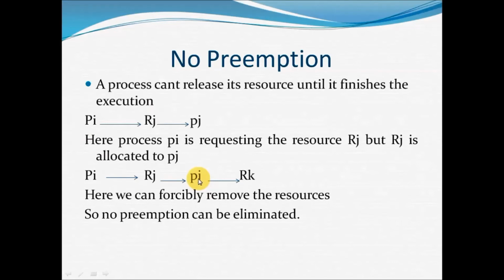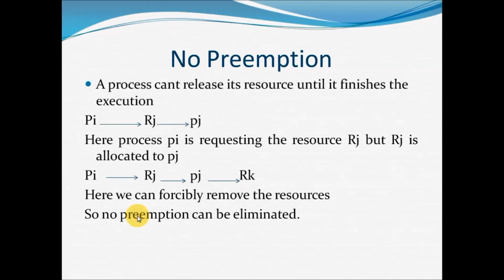Resources of PJ. So no preemption can be eliminated. No preemption tells that you can't release the resource. But what I did here, I released the resource and I utilized that resource for the other processes. So no preemption can be eliminated here. Mutual exclusion can't be eliminated, but no preemption can be eliminated. And the second condition, hold and wait, can also be eliminated.